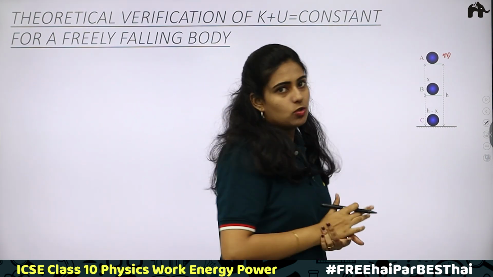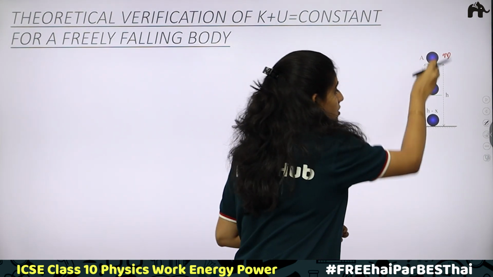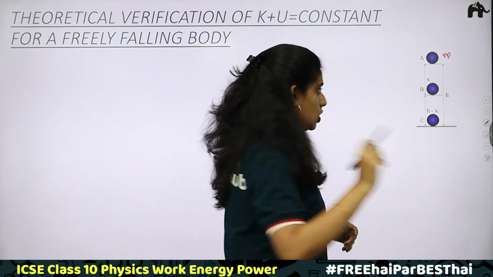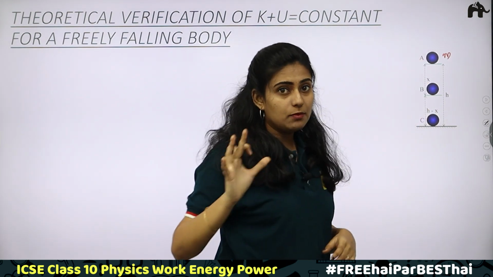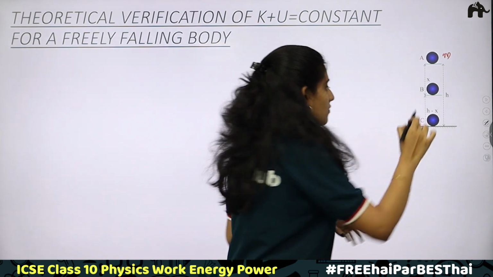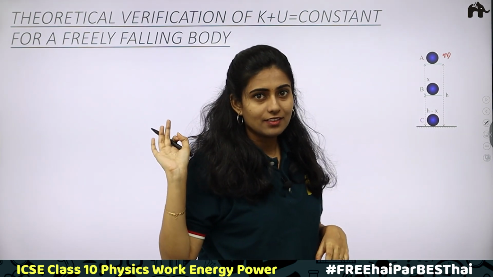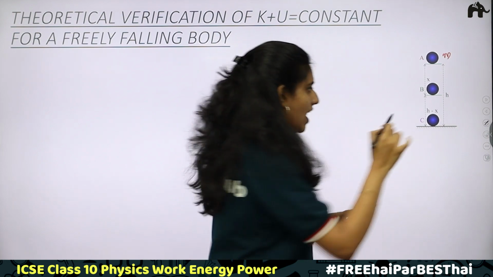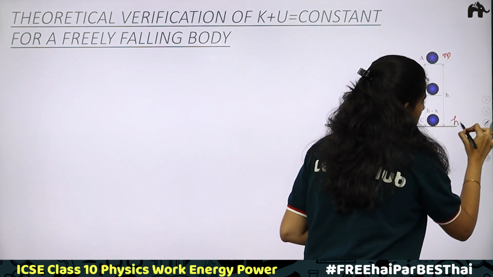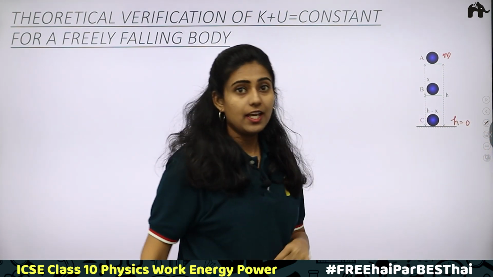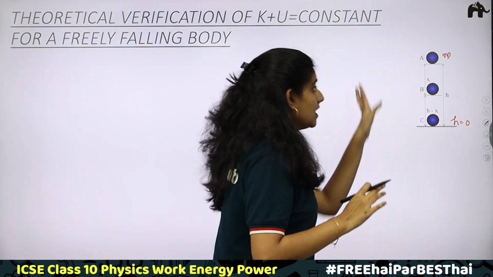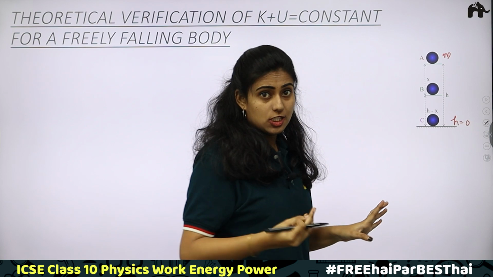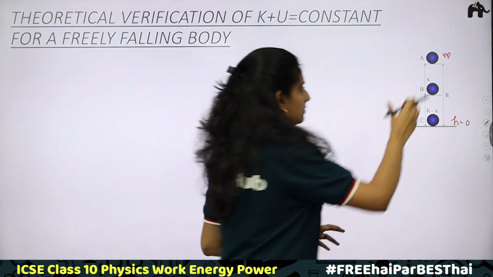Even after some time, it again falls to the ground. That is your third position. You have an initial position, a mid position, and your final position, which is the ground. When it falls to the ground, the height becomes equal to 0. Now, what about the velocity? We have talked about the height. Potential energy depends on its position, that is, on the height.